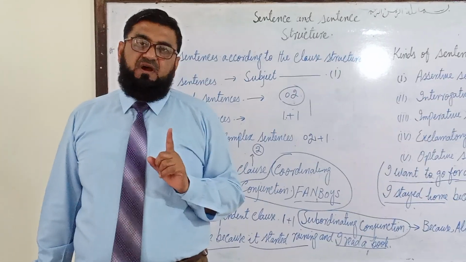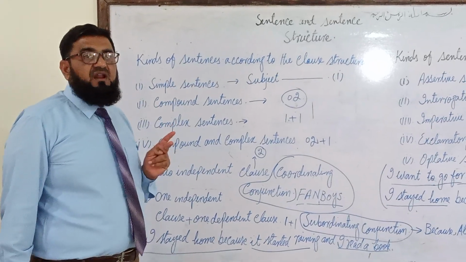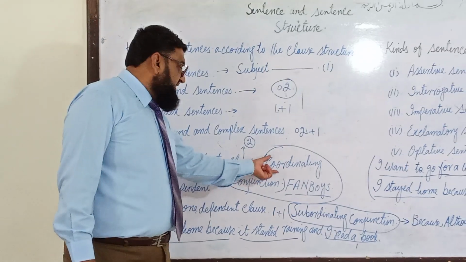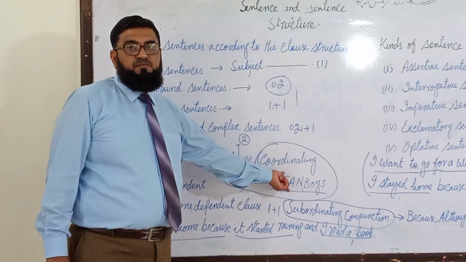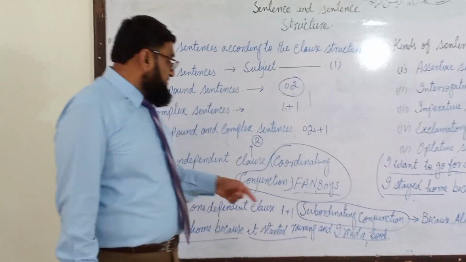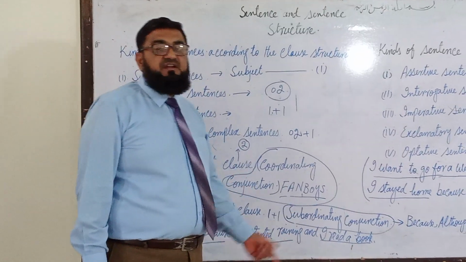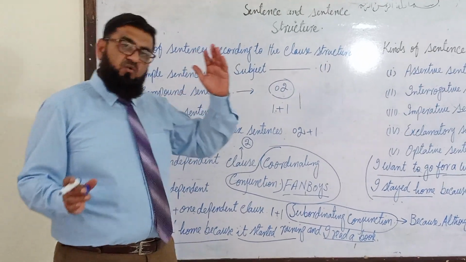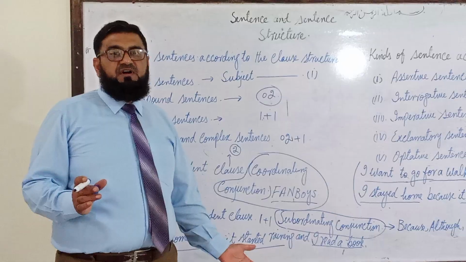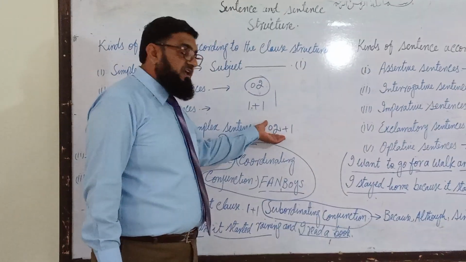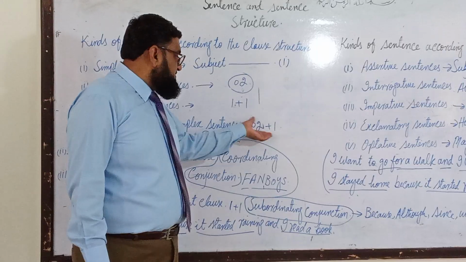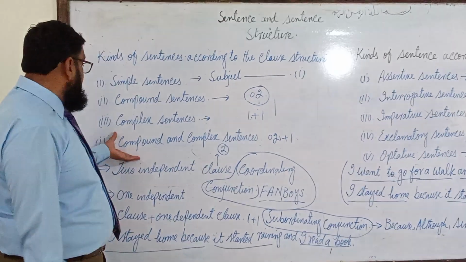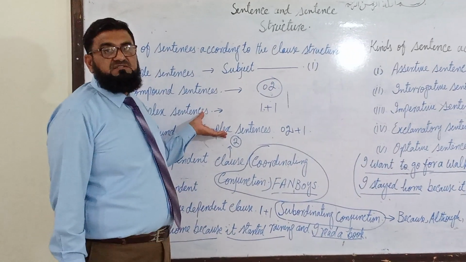The two independent clauses will be separated by a coordinating conjunction, and the dependent clause will be separated by a subordinating conjunction. So in one part there will be a coordinating conjunction, while in another part there will be a subordinating conjunction.